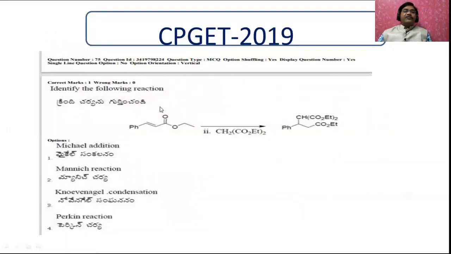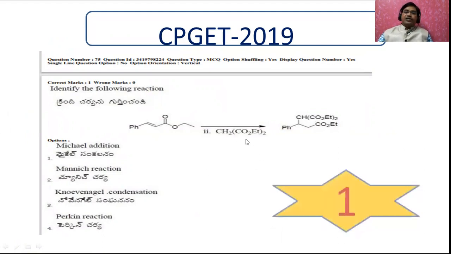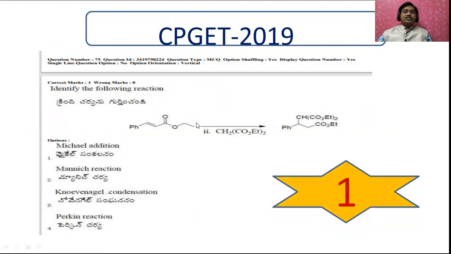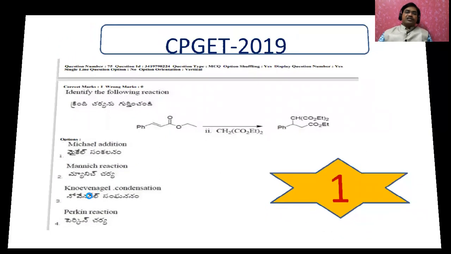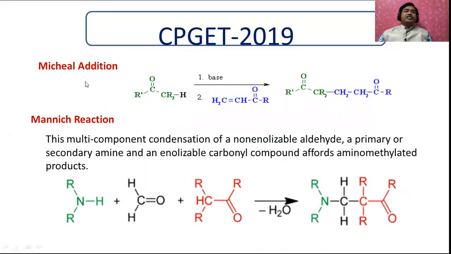Now here, identify the following reaction. Let us see, there are 4 reactions given. Among these, which reaction is this reaction? First of all, let me tell you the answer. The first one is the Michael addition. Let me explain all these 4 reactions.